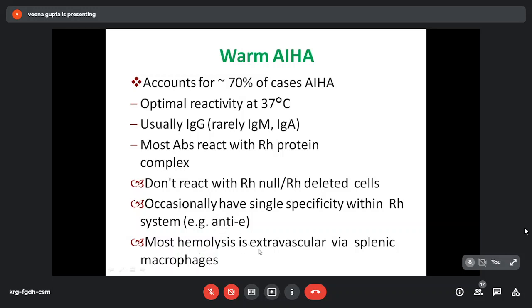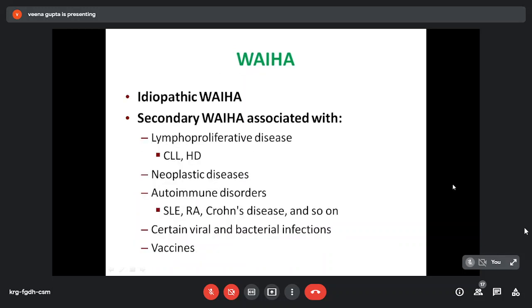And in this, most hemolysis is extravascular via splenic macrophages. I told you IgG can weakly activate the complement. Mostly it is extravascular hemolysis by the Fc portion of immunoglobulin. It can be idiopathic warm autoimmune hemolytic anemia, or it can be secondary, which is associated with various lymphoproliferative diseases, neoplastic disorders, autoimmune disorders, and certain viral and bacterial infections, as well as with vaccines.